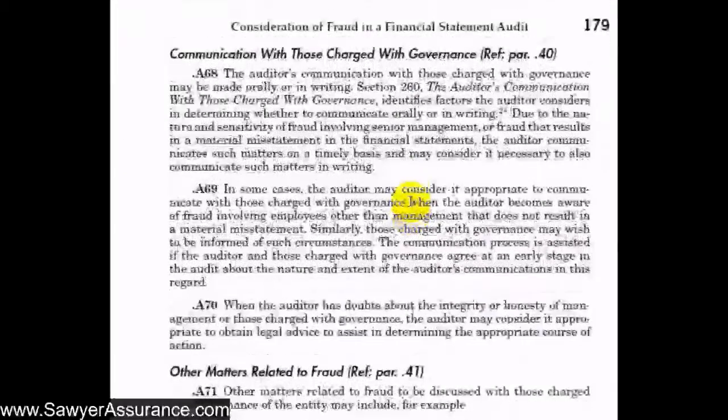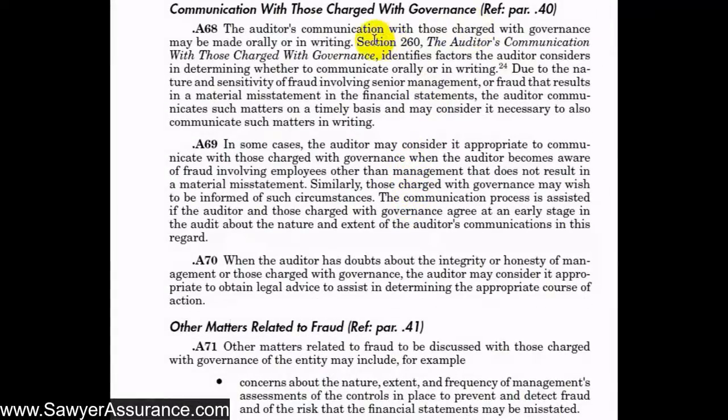So next we have communication with those charged with governance. And so AUC section 260 describes in more detail what we need to communicate with those charged with governance. So this section, AUC section 240, that we're going through now, is very specific to the matters related to fraud that we need to disclose with them. So AUC section 260 tells us when we need to communicate orally or in writing, but since fraud is such a sensitive matter and may involve senior management, it might be our best decision to communicate these matters in writing, just to protect ourselves and also make it more clear about what's happening in the organization that those charged with governance would need to know about.